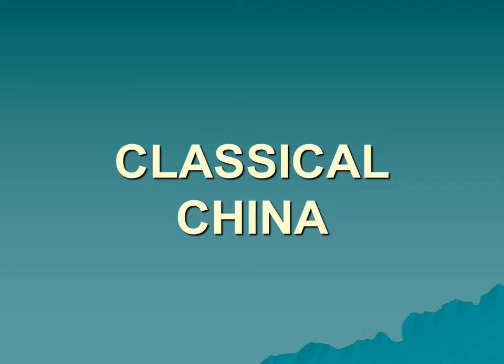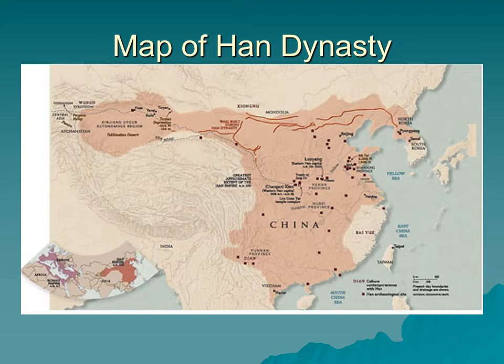Classical China is about the same time period as Persia and the Persian Empire, what we call the classical time period. Now, this map gives us an idea of what the Han Dynasty looked like during this time. So there you go.